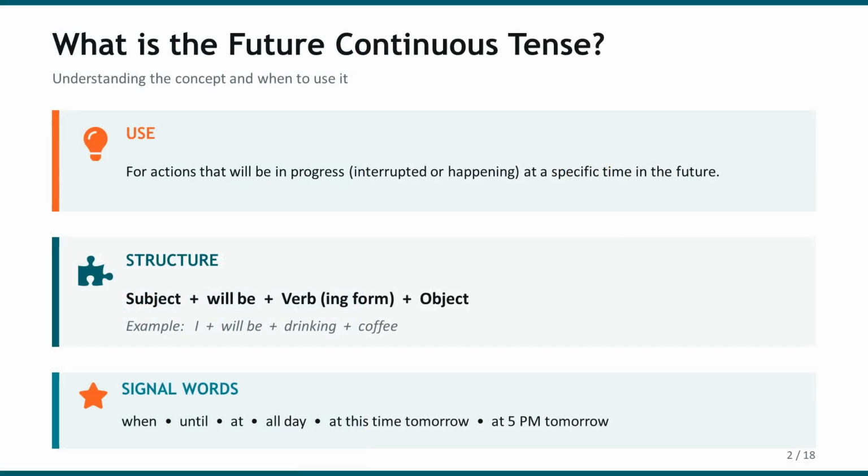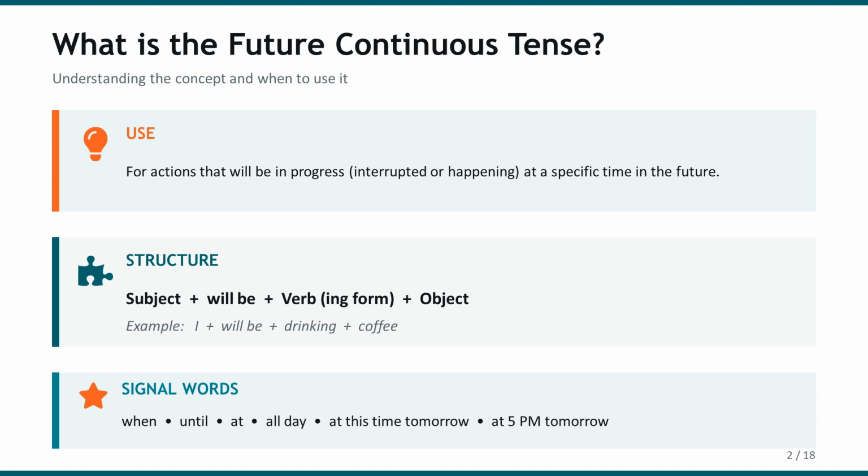The future continuous tense is used for actions that will be happening or will be in progress at a specific time in the future. Let us understand the structure. The structure is subject plus will be plus the verb in its ing form plus the object. For example, I will be drinking coffee.